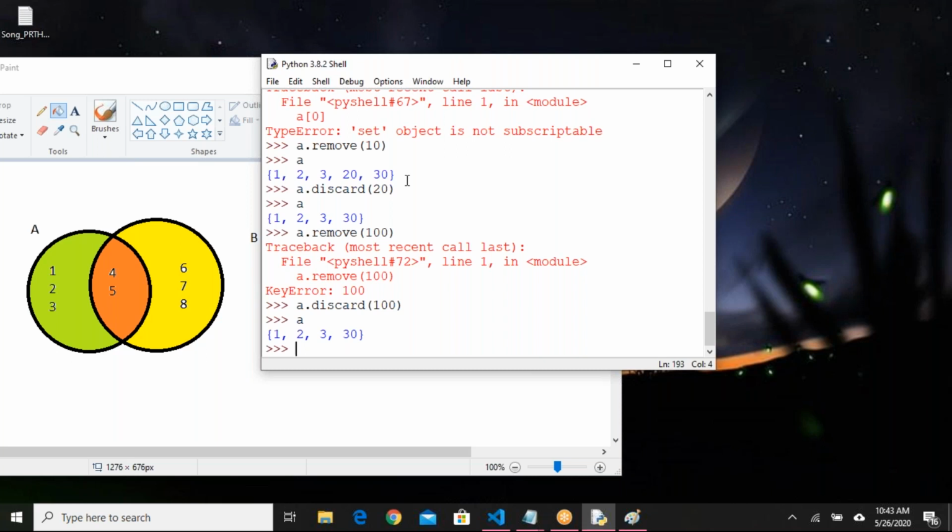That is the only difference between remove and discard. You can add elements to the set, add multiple elements, and delete an element from the set. You have to provide the element. There is no concept called updating a specific element. You have to override the set. Okay, is it clear?